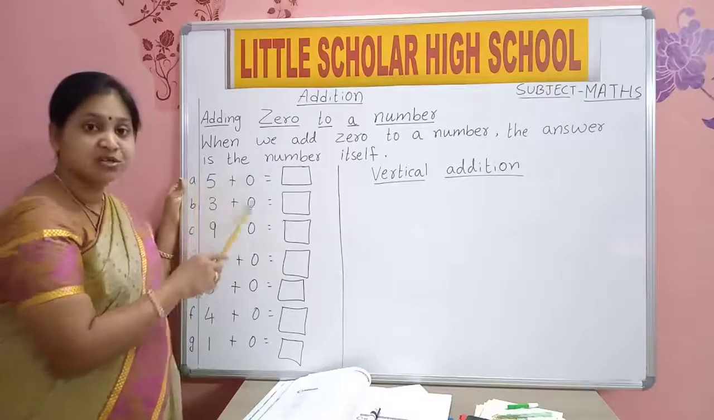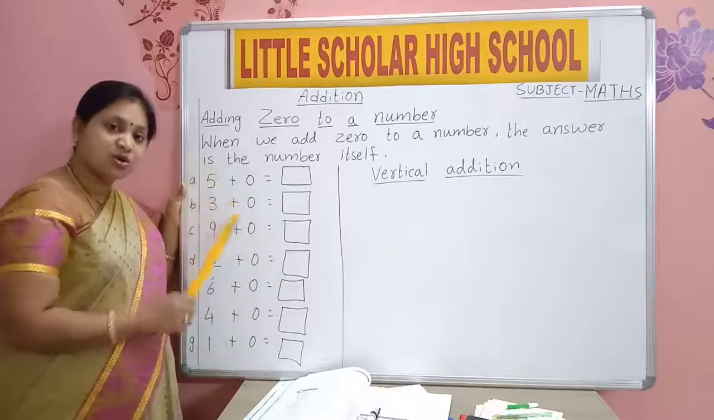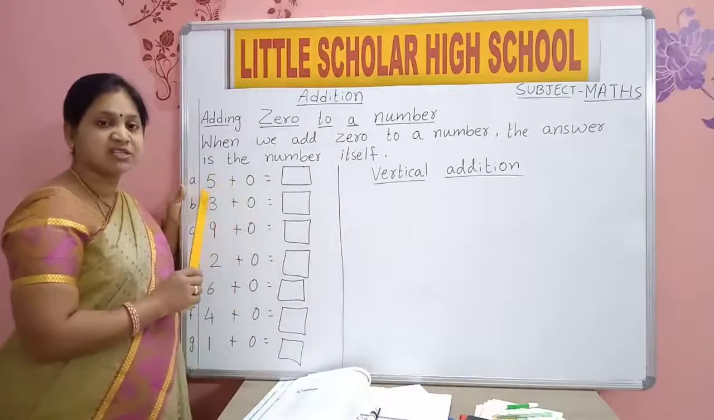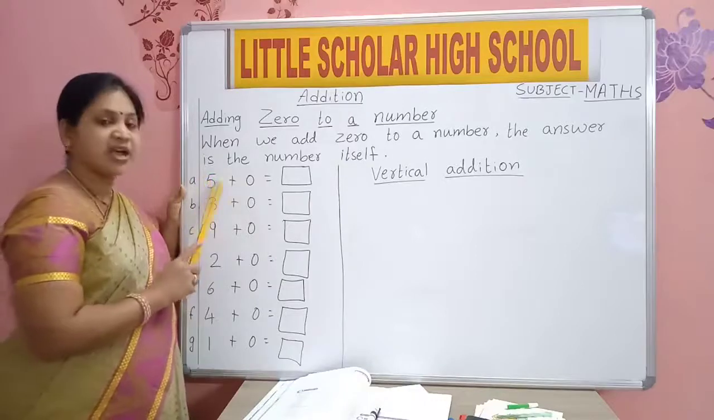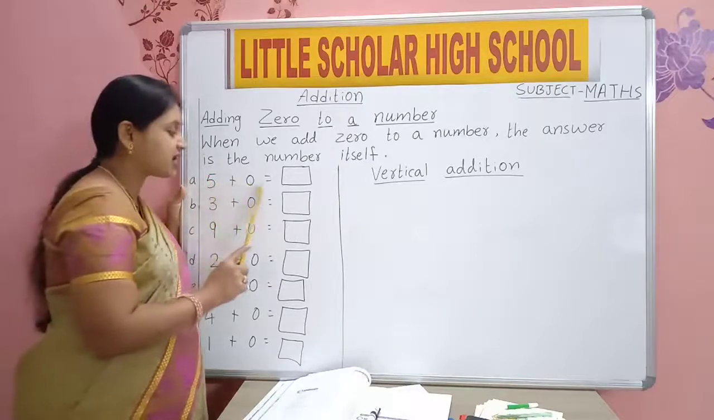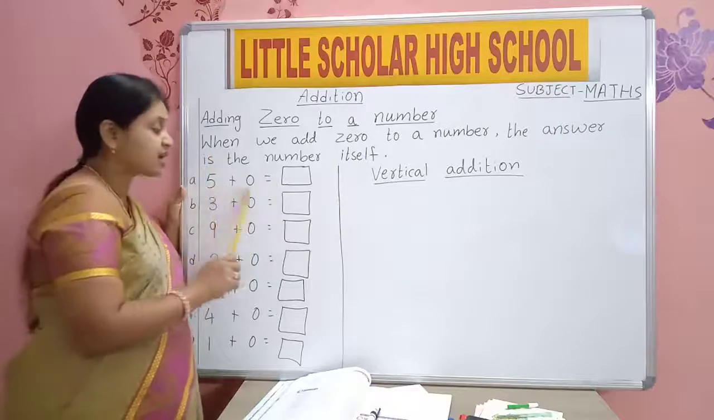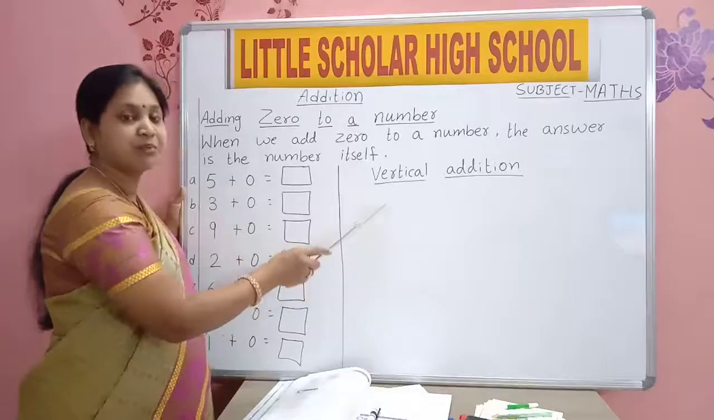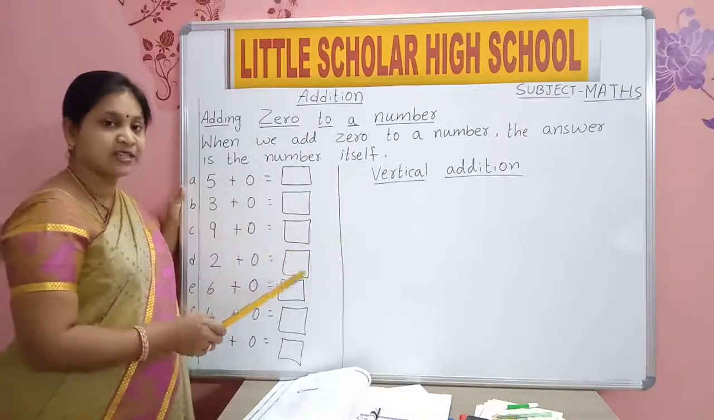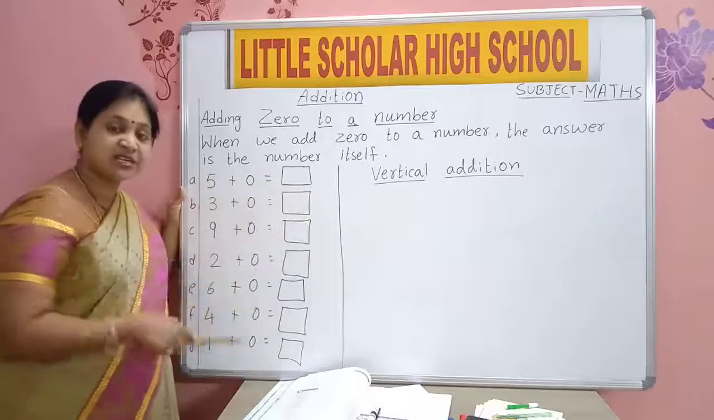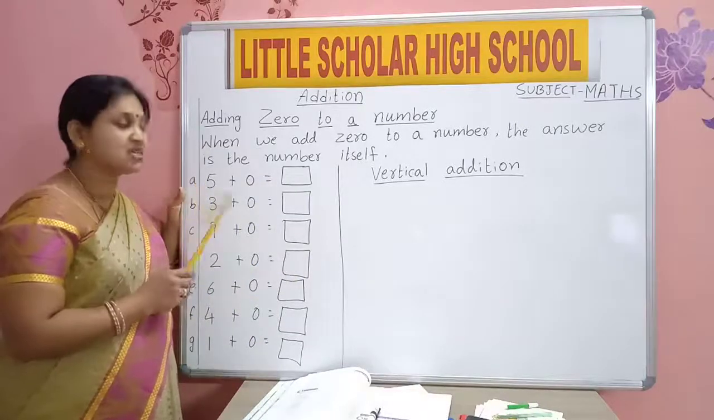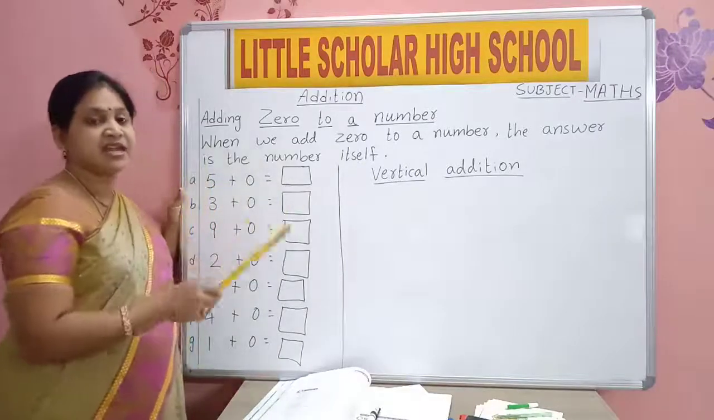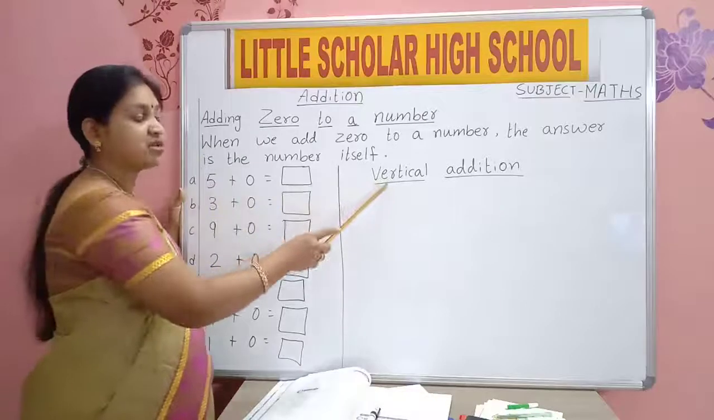This is known as horizontal addition. We will learn vertical addition. Which addition is this? Horizontal. 5 plus 0. Writing the numbers one after another in a straight line and adding is known as horizontal addition.